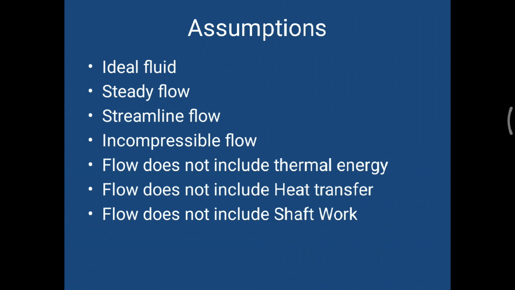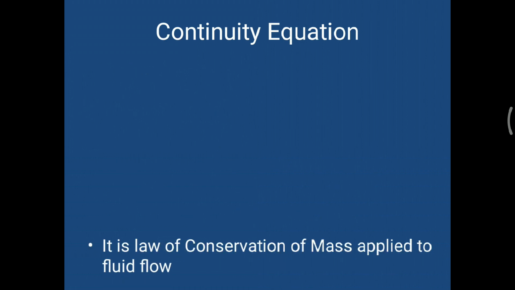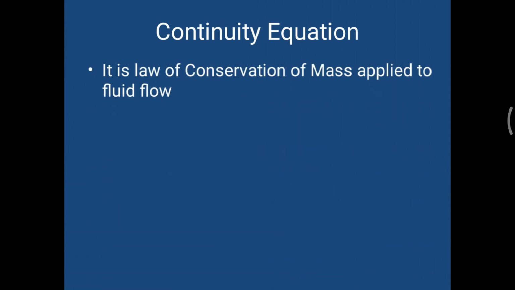Now we will directly switch to what the continuity equation is. The first most important thing is that it is the law of conservation of mass, but when it is applied to fluid flow, it is called the continuity equation. What is the law of conservation of mass? It says that the mass flow rate at the inlet should be equal to the mass flow rate at the outlet.